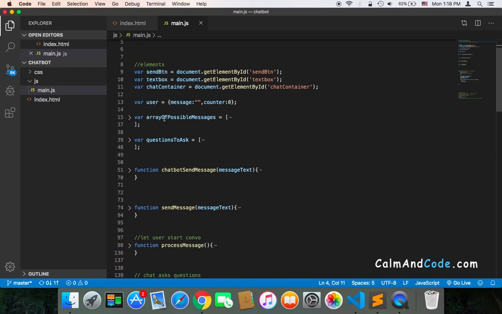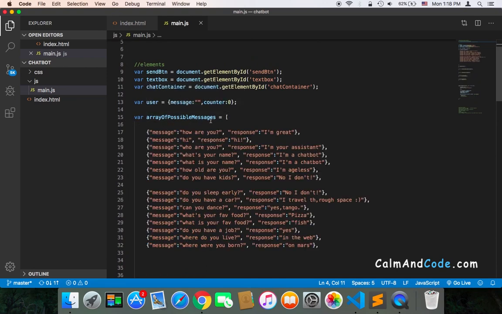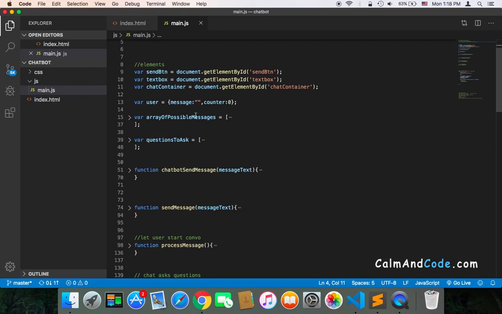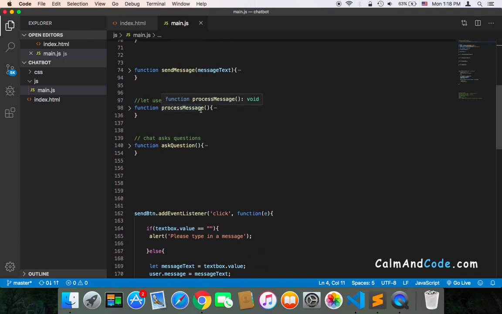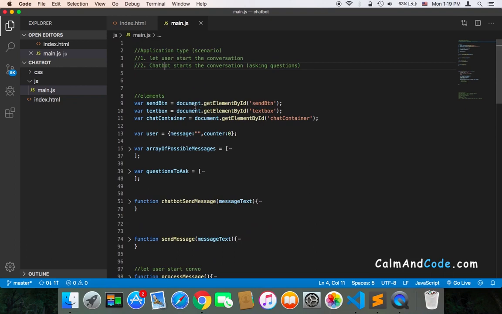And the array that is related to it is the array of possible messages. And the key here is to have so many messages and responses, expected messages and responses, so that you can respond to the user. So I want you to remember that the most important things are the array of expected messages or possible messages with corresponding responses, and the process message function. Those are the most important things when it comes to letting the user start a conversation. And you can employ that for anything you want. It could be, again, about a specific thing or a general thing.